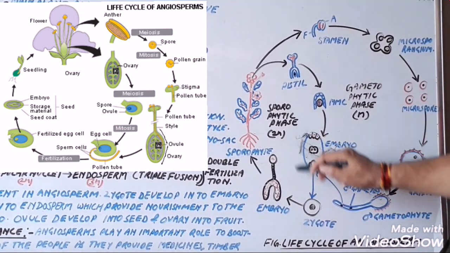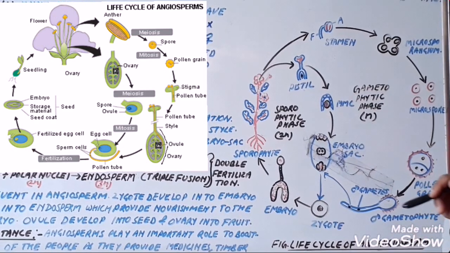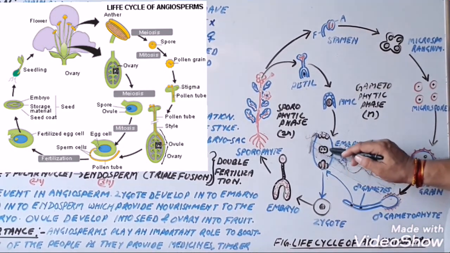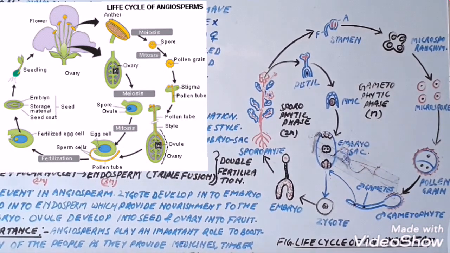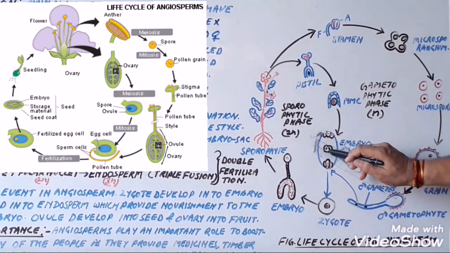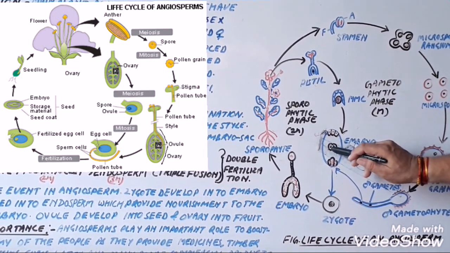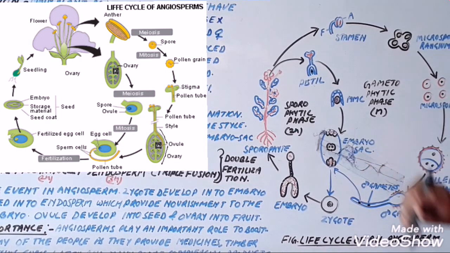So this is the structure of the embryo sac. It is 7 celled, 1, 2, 3, 4, 5, 6, 7, and 8 nuclei, because 2 nuclei are in a single cell, the central cell. So it is a 7 celled and 8 nucleated structure.